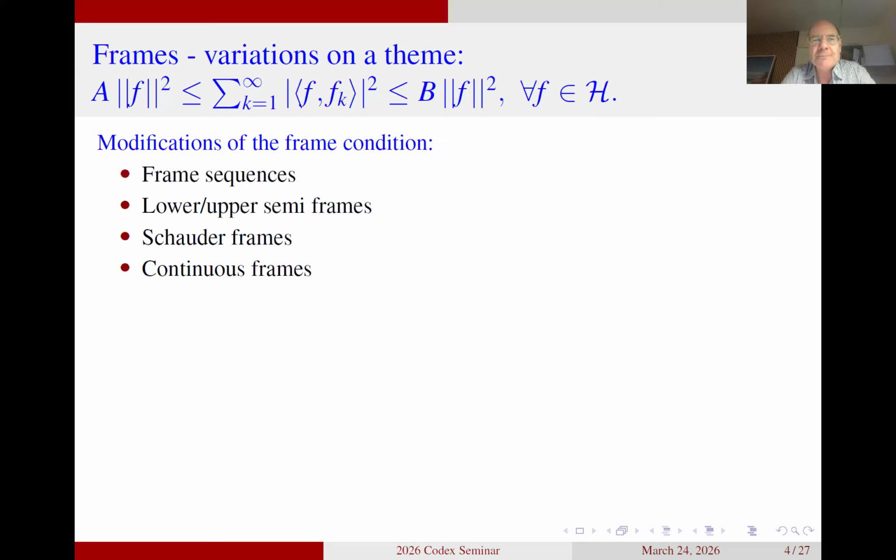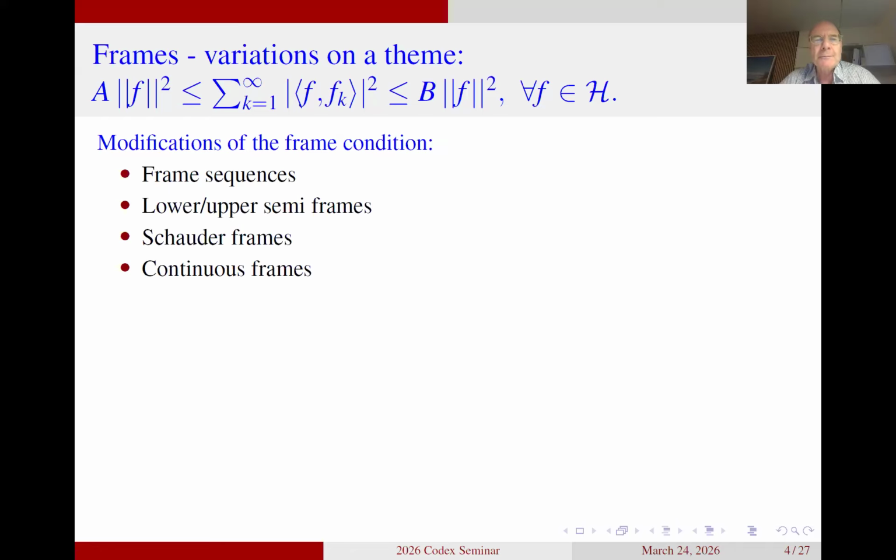There's also the idea of saying maybe we only have one of the 2 frame conditions satisfied, either the lower one or the upper one. And I actually considered that question already in my PhD thesis. So already in 1993, I published my first article about that. What I was doing at that time was to assume that we have the lower frame condition satisfied, but not the upper one. And in that case, it actually turns out that you can run frame theory in a slightly modified way.